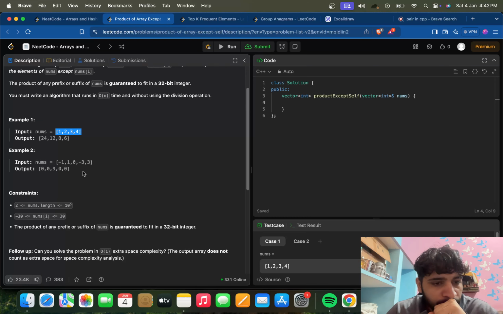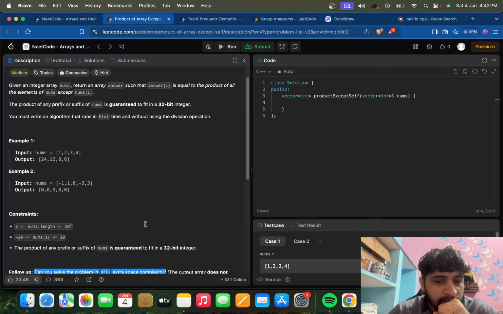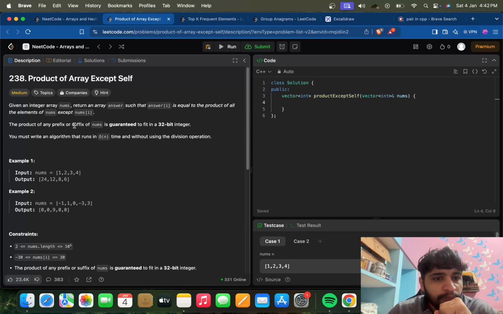But this is the problem here, that we have to solve this problem in O(1) space complexity, means without any prefix and suffix arrays, with a single array that will be the output. We have to do it with a single array and the time complexity to be O(n), without using the division operation, obviously.